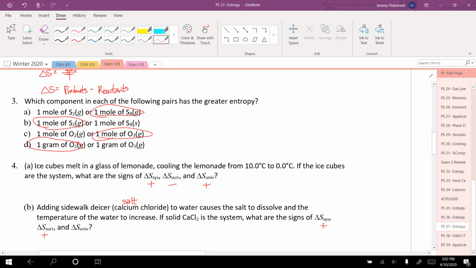Okay. And the universe, you have to ask yourself, does calcium chloride actually dissolve in water to melt the ice? And they use that all the time. So yes, that does happen. And if you don't know that, that's okay, because if the system is positive and the surroundings positive, the universe must be positive.